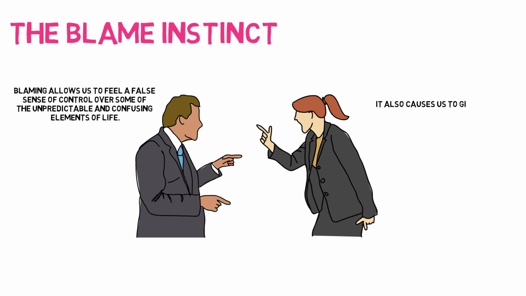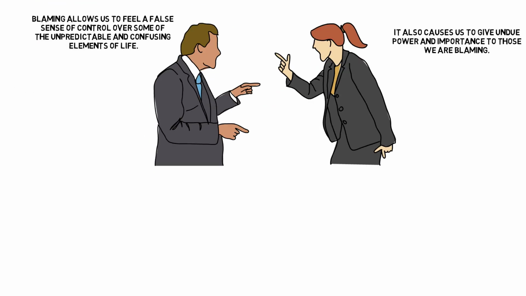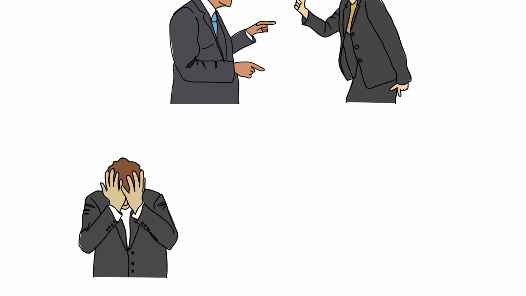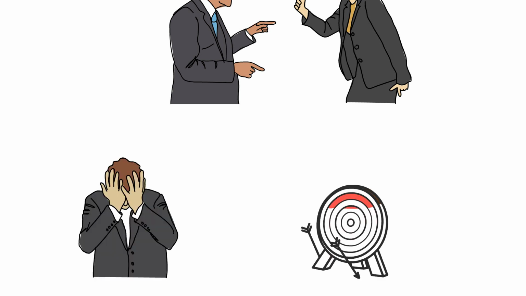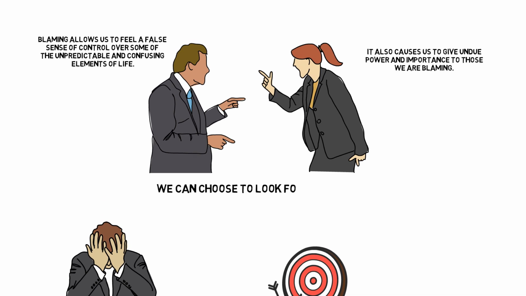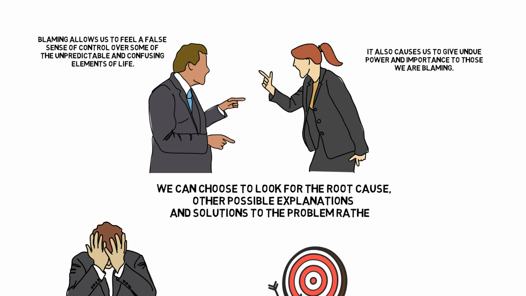It also causes us to give undue power and importance to those things we are blaming. When we give in to the blame instinct, it undermines our ability to solve problems, as it distracts our focus from the facts of the problem at hand. To rise above the blame instinct, we can choose to look for the root cause, other possible explanations and solutions to the problem, rather than just to blame someone.